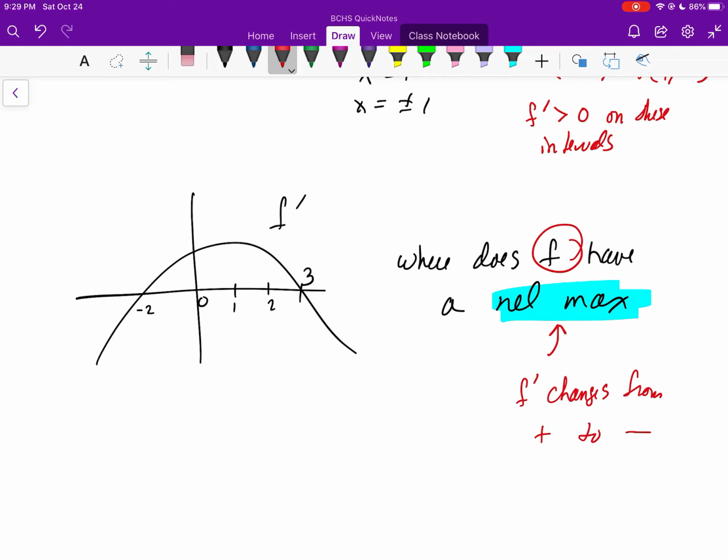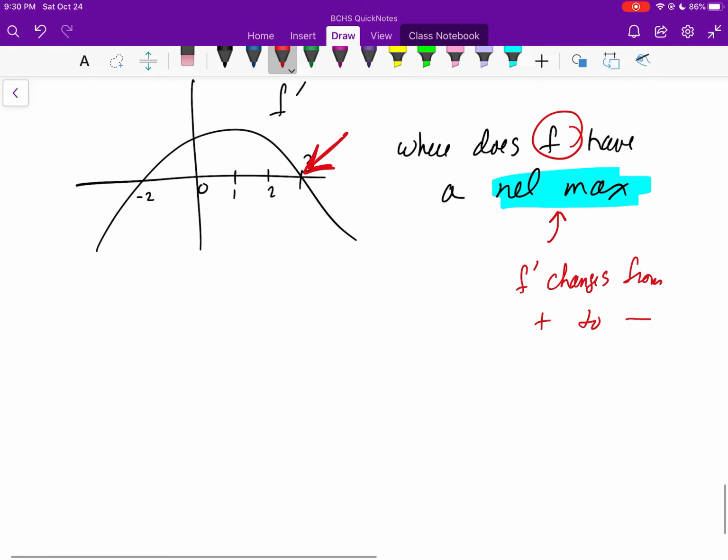Okay, what did they give me? They gave me a graph of f prime. How do I use this graph to find out where f prime changes from positive to negative? Well, that happens when the y values change from positive to negative, and that's going to happen at x equal to 3. And so at x equal to 3, there's going to be a relative max on the function f. And again, just be prepared to deal with those derivative graphs.